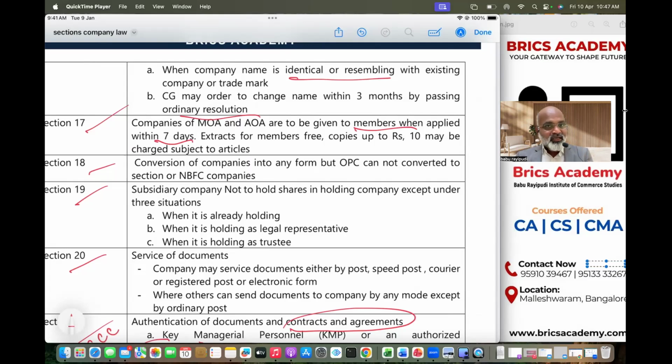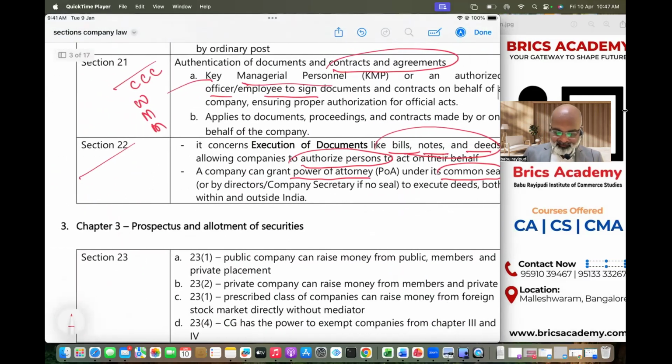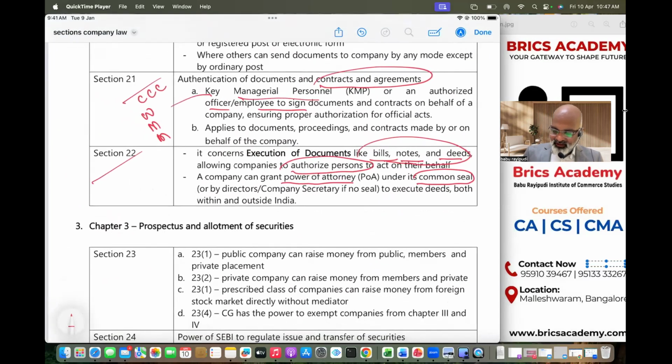One clue in Section 20 is that the company can use ordinary post also, but others who are serving documents to the company cannot use ordinary post. Section 21 talks about authentication of agreements and contracts, by KMPs. Section 22 talks about authentication of legal documents: common seal, and if not, power of attorney can be given to any one of the directors or the company secretary. That is the point.